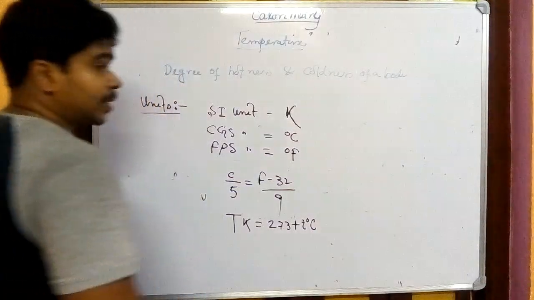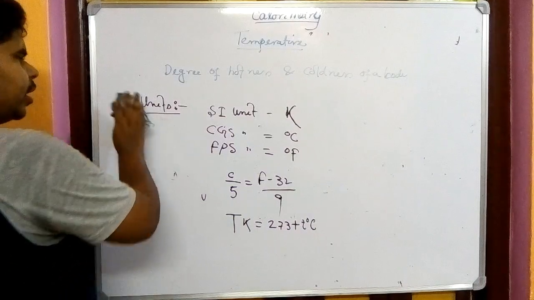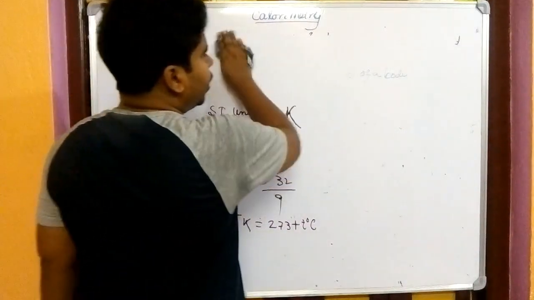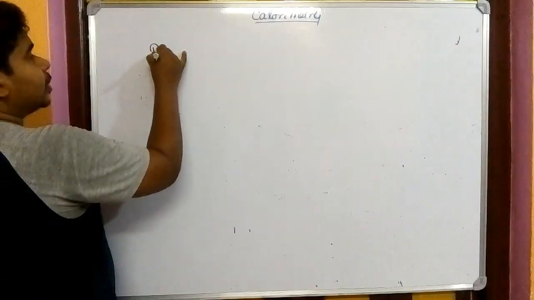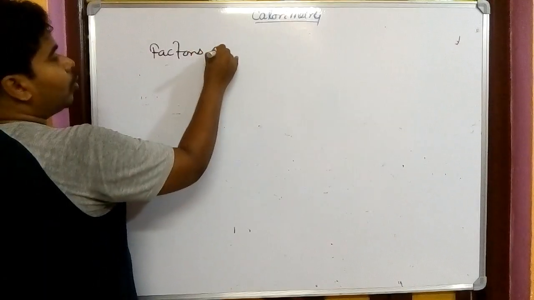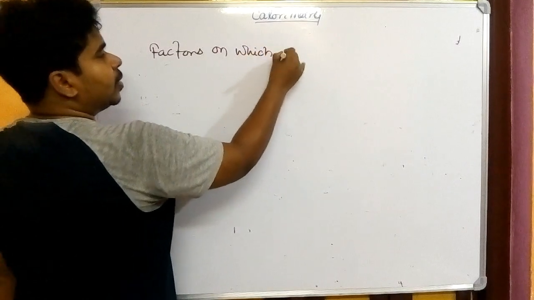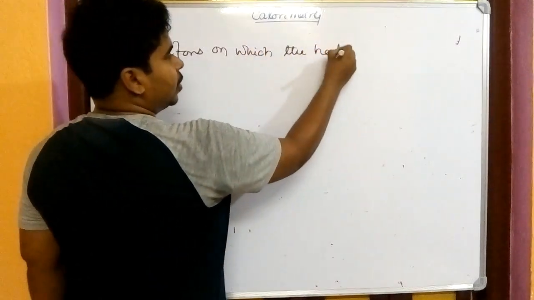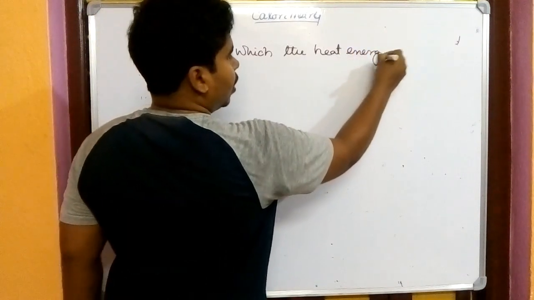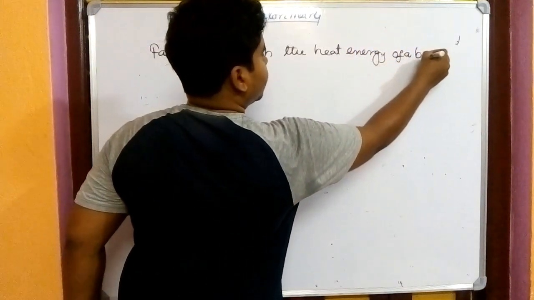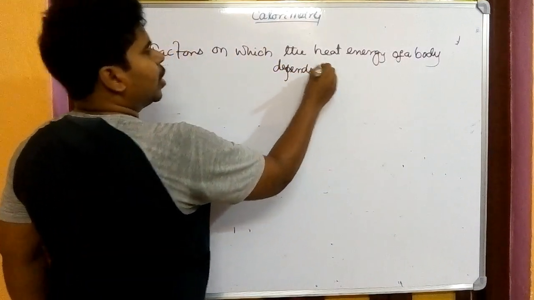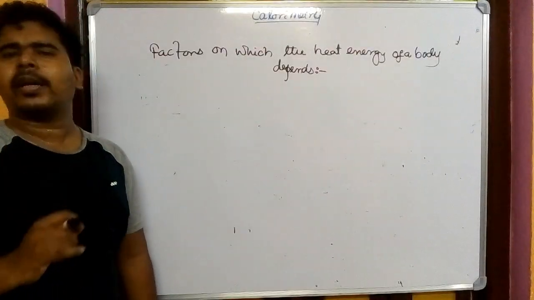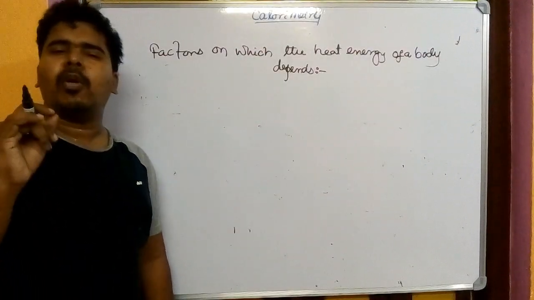Next part, which is the basic part of this chapter, we have to enter now. Enter the Dragon. I think you are very much aware of the film. What is Enter the Dragon? Factors on which the heat energy of a body depends. Now we have to learn the factors on which the heat energy of a body depends.